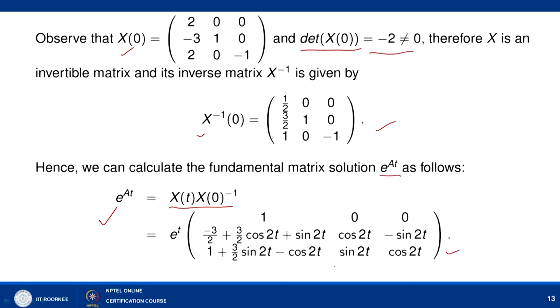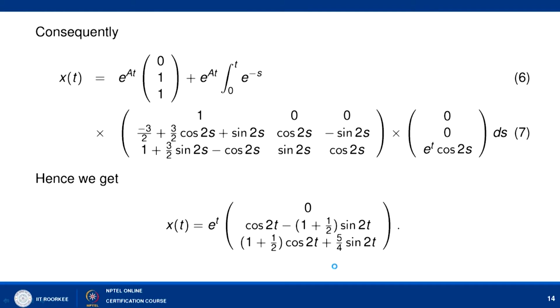So, now e to power At is given to us, then we can use our formula to find out the solution of the non-homogeneous problem, that is x(t) equal to e to power A(t minus t naught) x(t naught) plus integral from t naught to t of e to power A(t minus s) f(s) ds. So, here e to power At is already known to us, t naught is coming out to be 0.